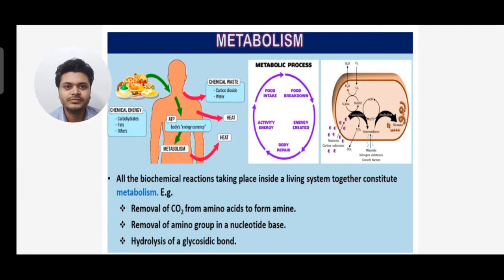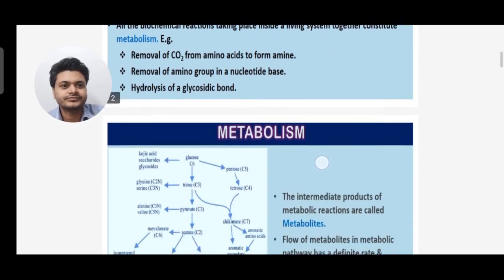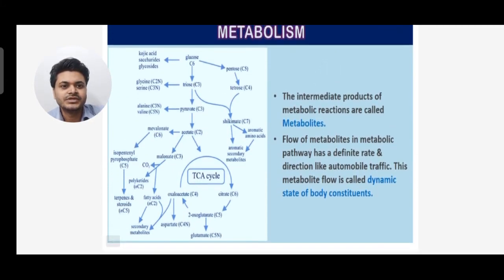So you can see on top chemical energy is given: carbohydrate, fat, others, ATP, energy, metabolism is about heat, right? And chemical waste is carbon dioxide and water. And on top you can see the metabolic processes: food intake, food breakdown, energy created, body repair, and activity energy. All right. So on the right hand side you can see a metabolic process. You can see a TCA cycle given on the left hand side. This is also metabolism.